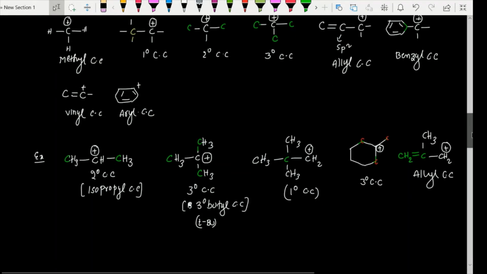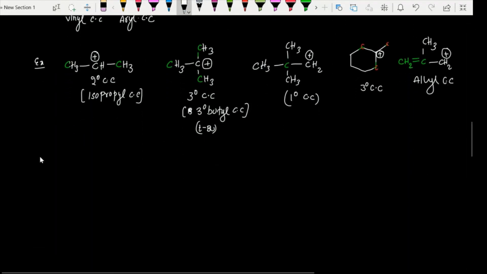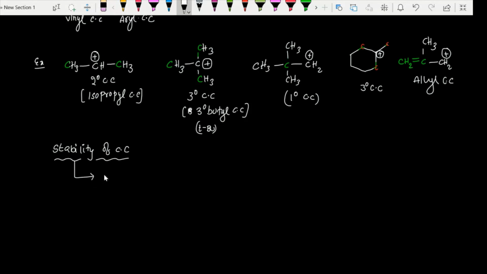Next, stabilities. Stability of carbocation is one of the major concepts in organic chemistry which frequently comes in competitive exams. So generally the carbocation stability mainly depends upon different factors: inductive effect, hyperconjugation, resonance, and aromaticity.